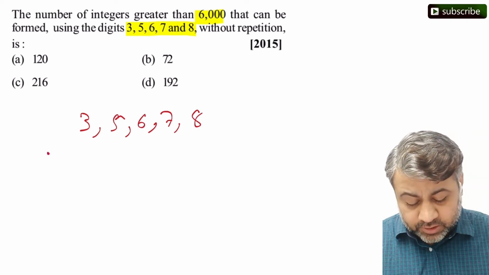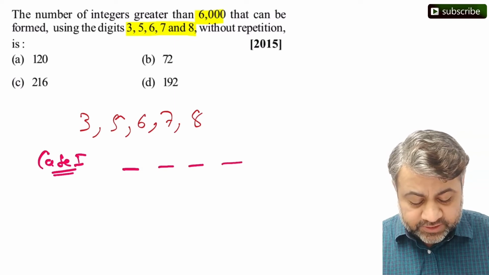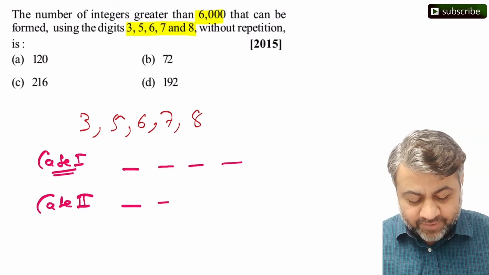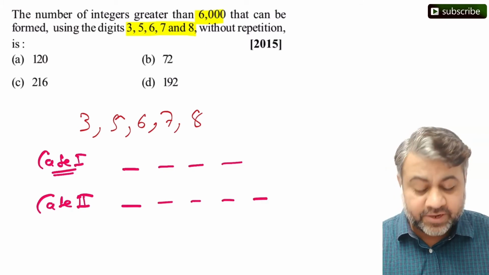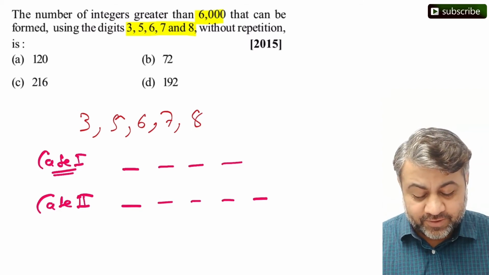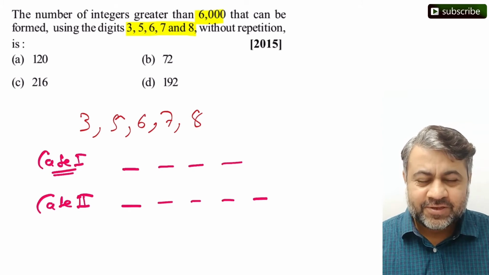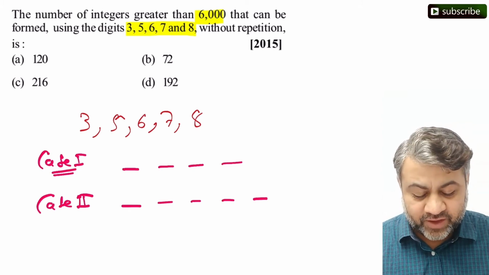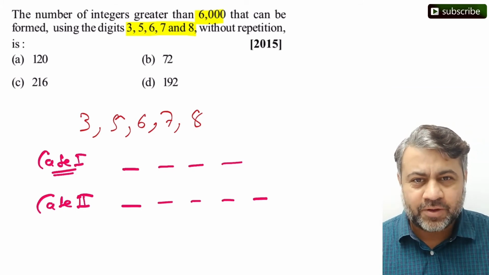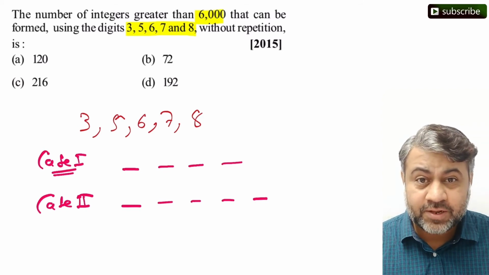So case 1 is we can have a 4-digit number. Case 2, we can have a 5-digit number. They did not say anywhere that you have to form only a 4-digit number, right? But they say without repetition, मतलब आप 4-digit number बना सकते हो तो 5-digit, 6-digit नहीं बना सकते, right? हमारे पास 3, 5, 6, 7, 8 only 5 digits are given, so we can have either a 4-digit number or we can have a 5-digit number. Constant is the number has to be bigger than 6000.